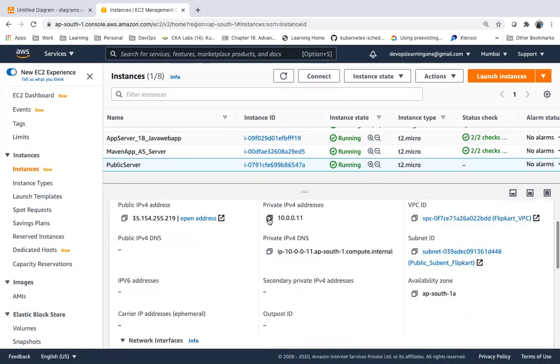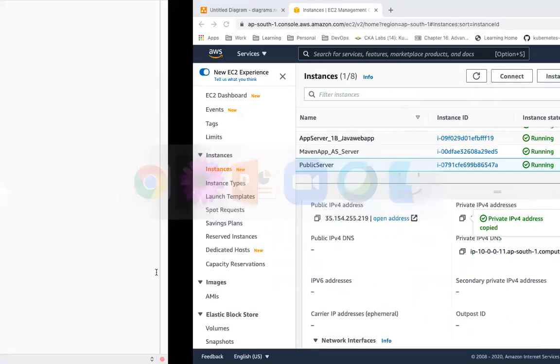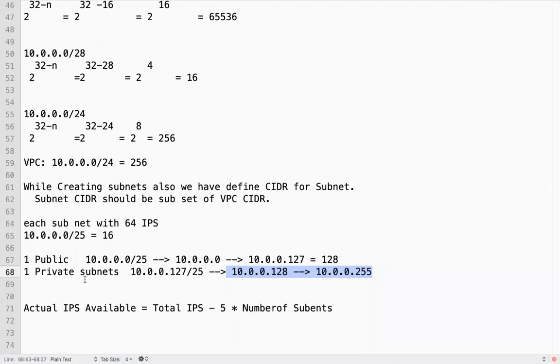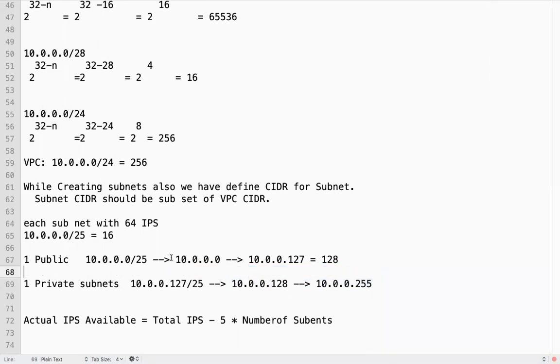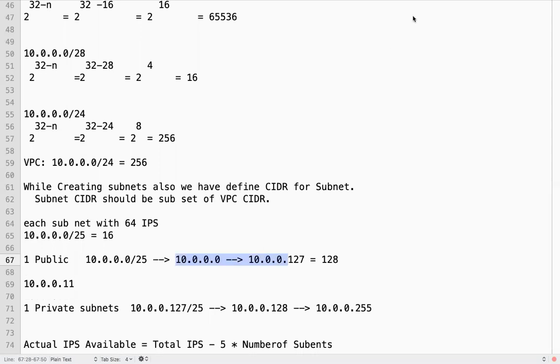Do you see what is the private IP of that server, whatever server I have created? Is it within this range, whatever I have defined for that subnet? The private IP address of that server is within the range I have defined for this network.